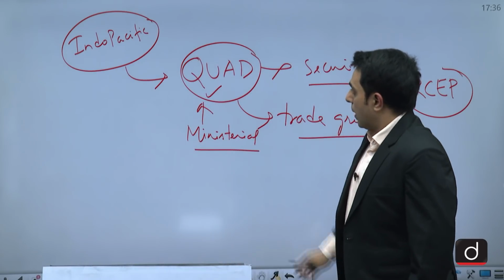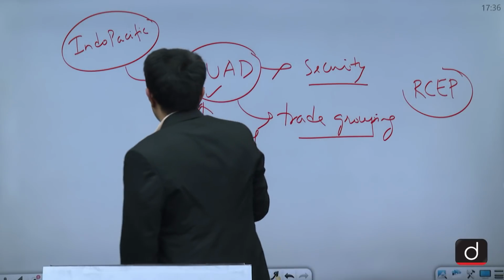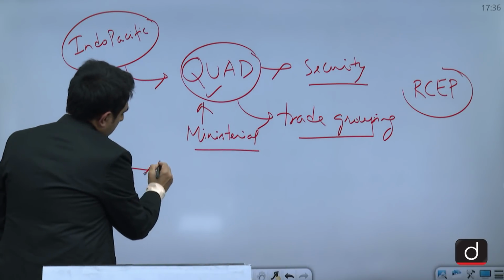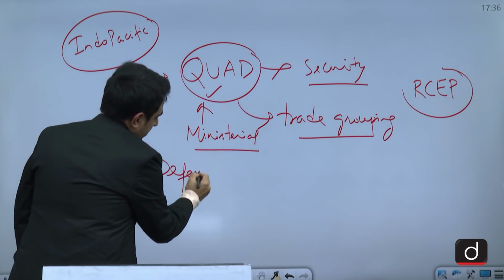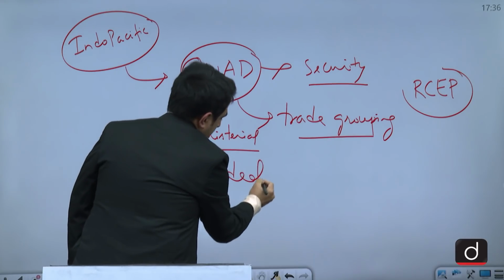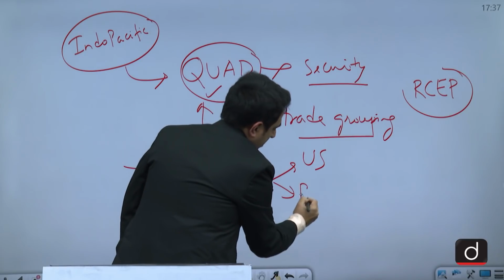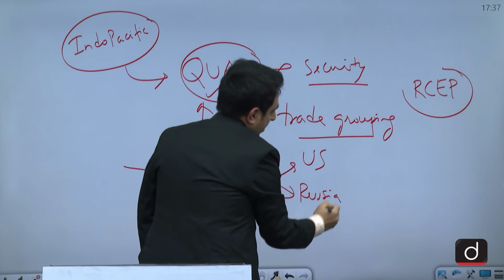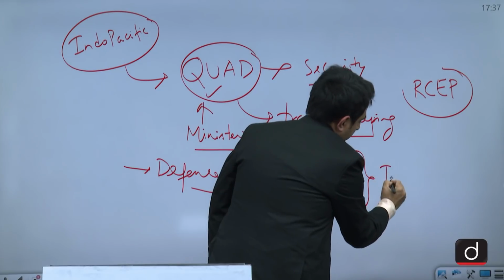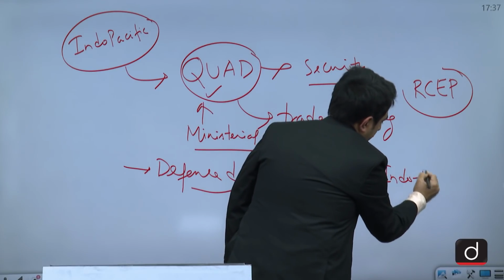Now this was about the Quad question, and another question that has been asked is about the defense deals of India with US and India with Russia, but it has been asked again in context of Indo-Pacific.